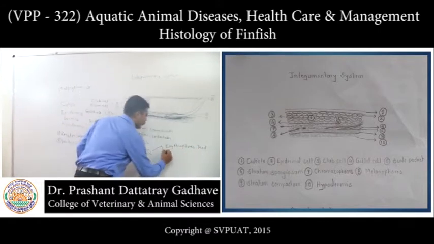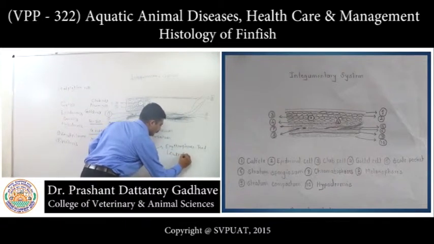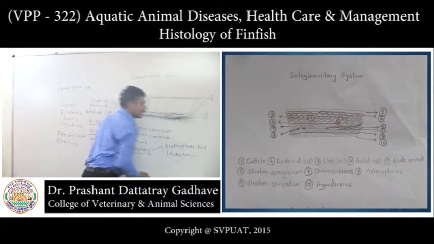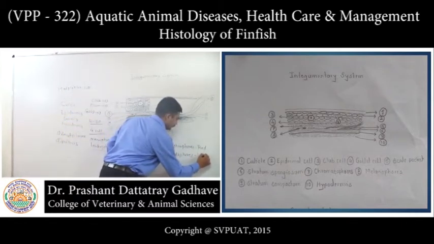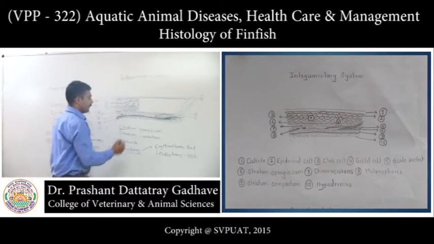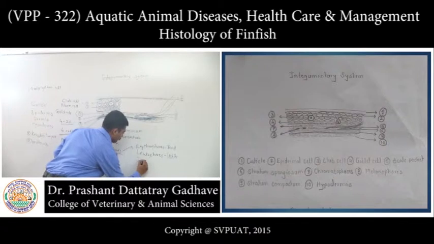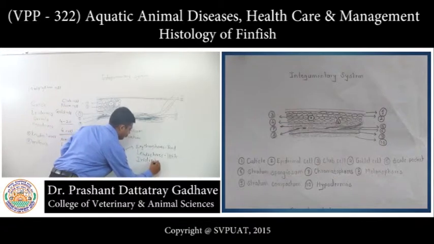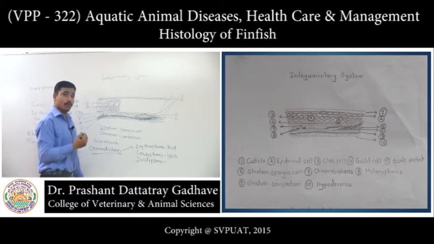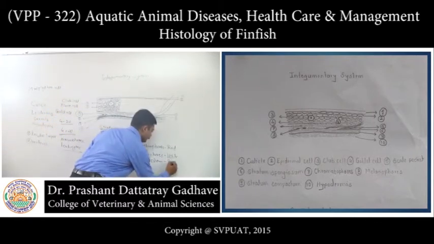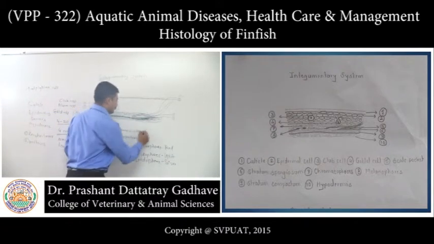Second is the leucophore, responsible for white color. Then iridophores, responsible for silver color. Then xanthophores.